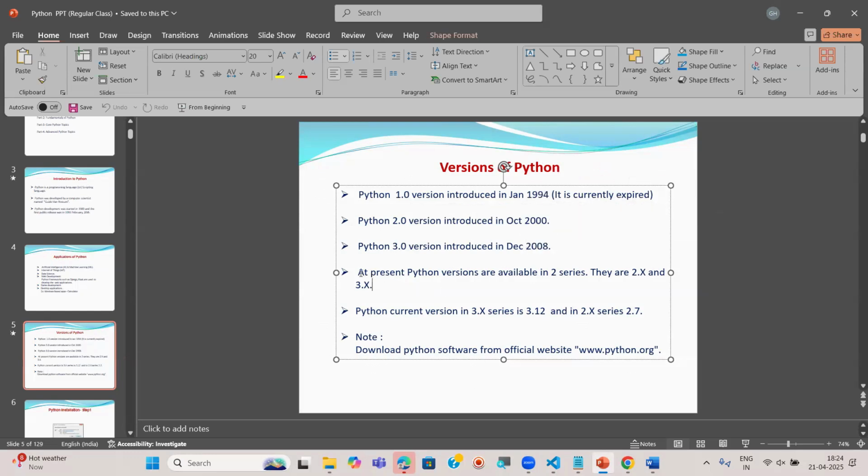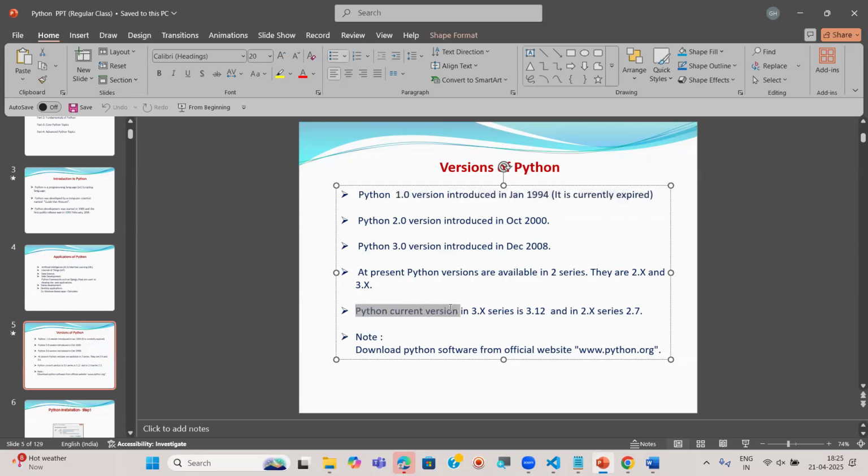And as I said, at present Python versions are available in two series only. They are 2.x and also 3.x. The 1.x series is totally expired, so we don't need to talk about it. Even if you try to download the 1.x series, it is not available on the official website. I am going to show you all these things practically.